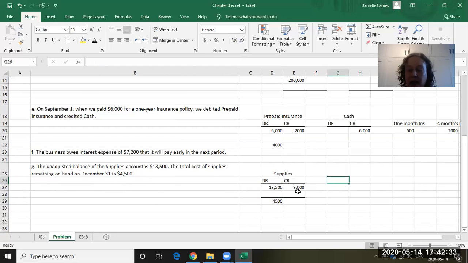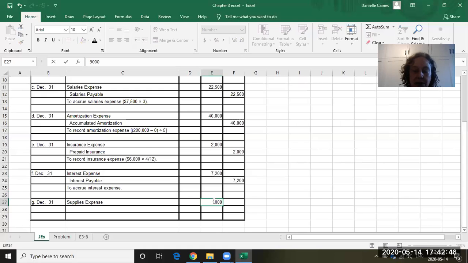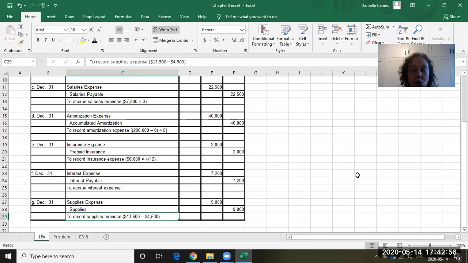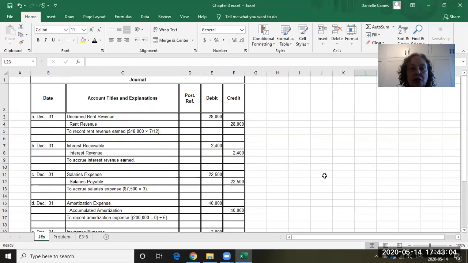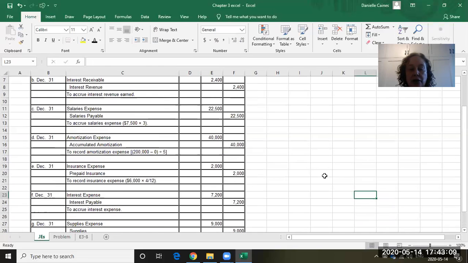So we're going to credit our supplies, our asset account, $9,000, and our expense is going to be supplies. So here's our supplies expense, and it's going to be for $9,000. And we're going to credit our supplies, our asset account, for the $9,000. And that's going to be to record our supplies expense for $13,500 minus the $4,500 that was left. So these are all the entries that the business needs to do to record before they do their financial statements.